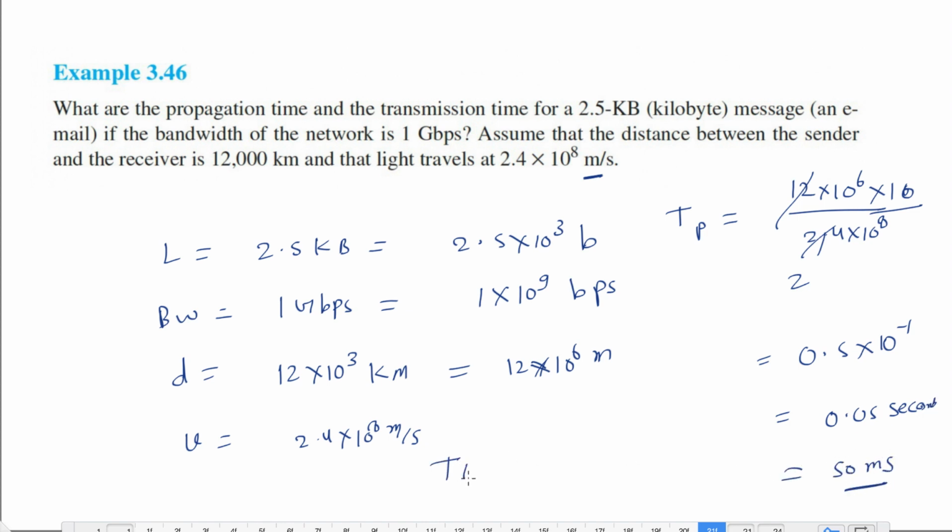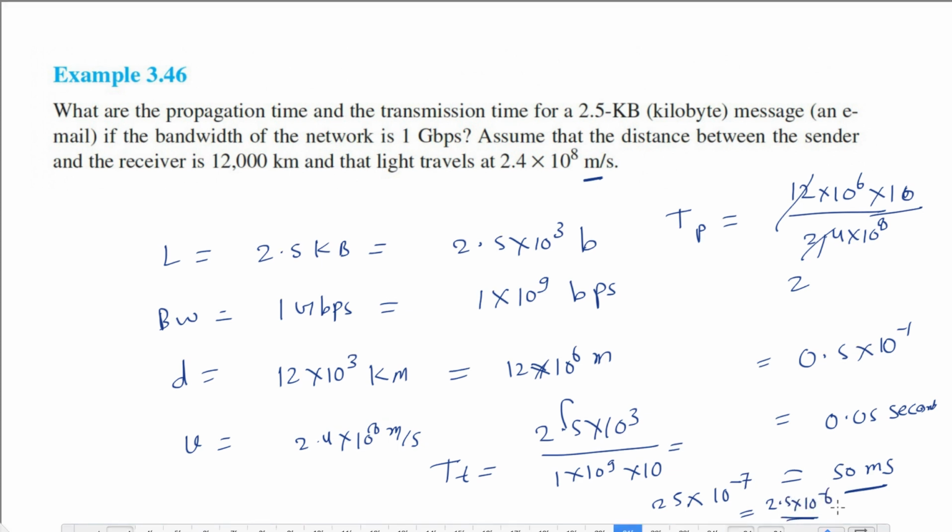Now what will be the transmission time? It is basically the time to put the message on the link, so it will depend on the length of the message, which is 2.5 into 10 to the power 3, upon the bandwidth, which is 1 into 10 to the power 9. Okay, I think we also need to multiply by 8 because this is in bytes, so I need to multiply by 8 everywhere.